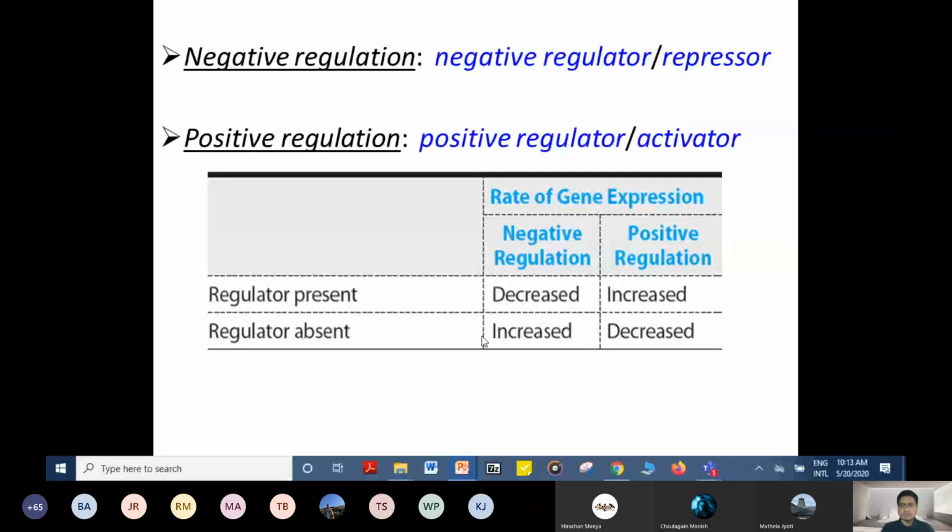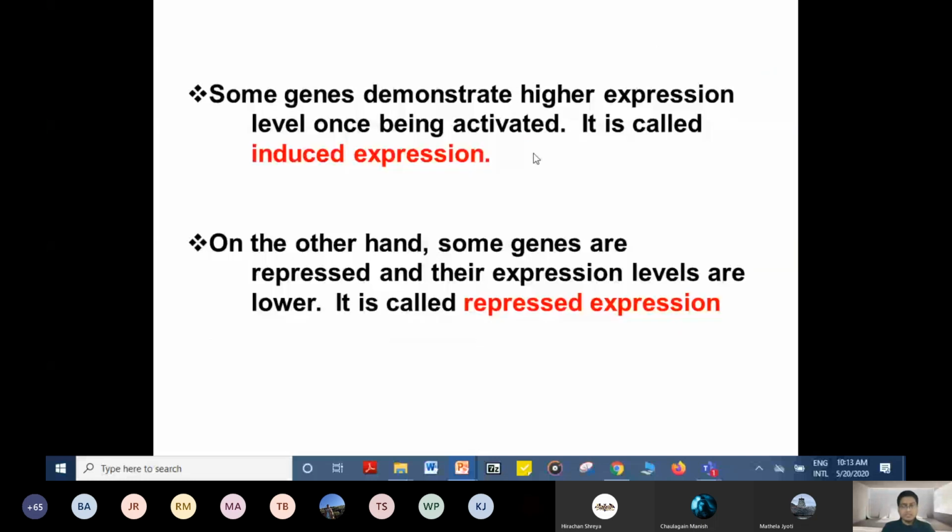Some genes demonstrate higher expression level once being activated. It is called induced expression. On the other hand, some genes are repressed and their expression levels are lower. This is called repressed expression. That means the activators or the inducers would induce, whereas the repressor will repress.